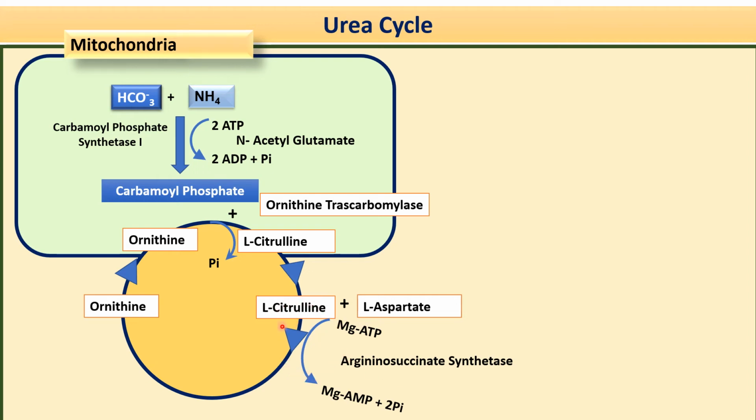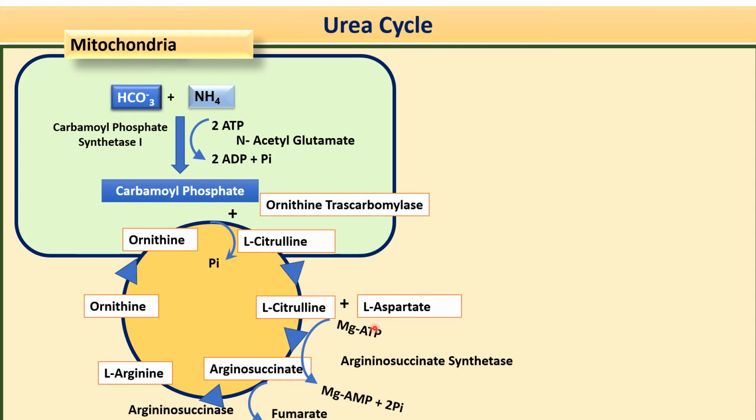This condensation of L-citrulline with L-aspartate is irreversible, and here there is a formation of argininosuccinate. Then the next step is a cleavage of this argininosuccinate. The argininosuccinate is cleaved by the enzyme argininosuccinate lyase, also called argininosuccinase, to yield L-arginine and fumarate. Here there is a formation of L-arginine and fumarate, where this fumarate enters into the Krebs cycle.